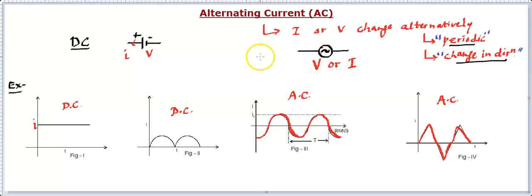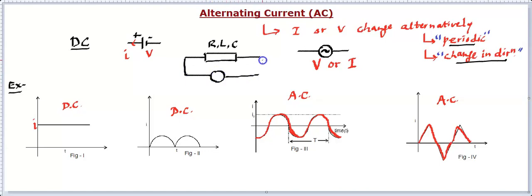So an AC circuit will appear something like this. You will have a combination of elements. These elements can be resistance, inductor, capacitor, or any combination of them, or maybe sources, and then there will be an AC source connected like this.